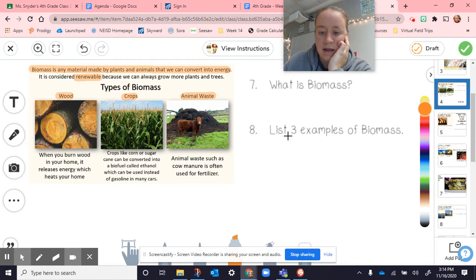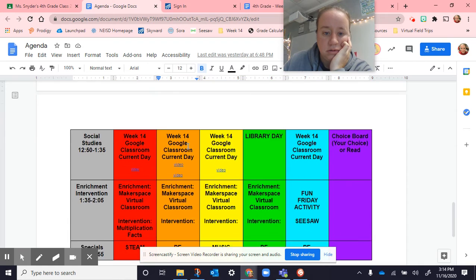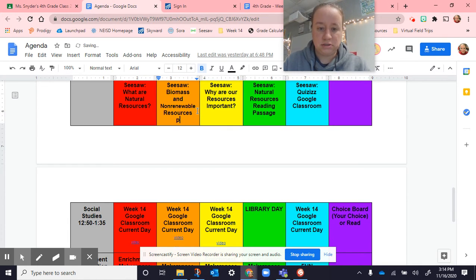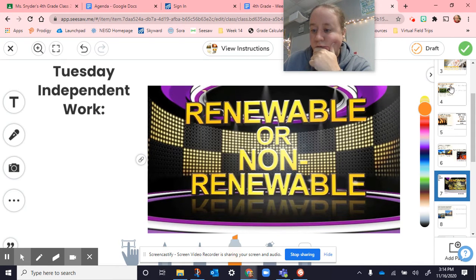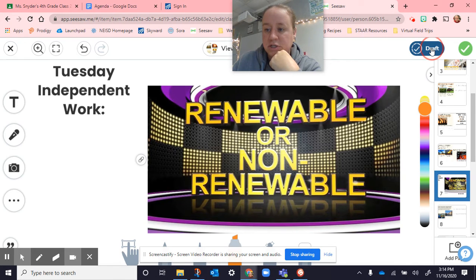So you're working on pages 4 through 7. Make sure that's on the agenda. I'll add it here: pages 4 through 7. Then make sure you save your work and hit draft.